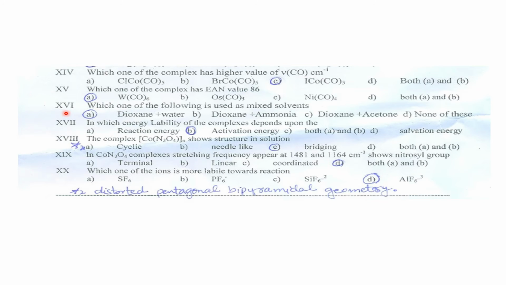Then we have MCQ number 16. Which one of the following is used as a mixed solvent? So the answer is straightforward, dioxane plus water. We have studied this in the class.